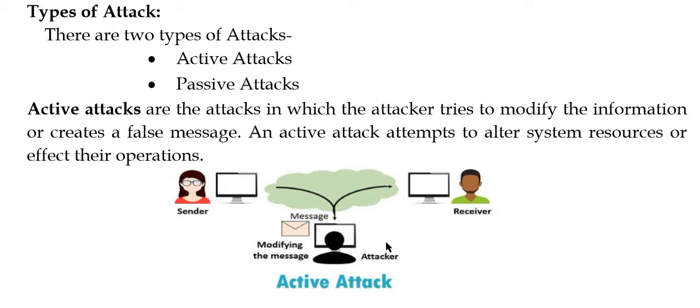Either he or she will receive the modified message or will not receive any message. So the target of the attacker is to change the information, to modify the information. So in active attack, there will be a modification in the message or system resources.